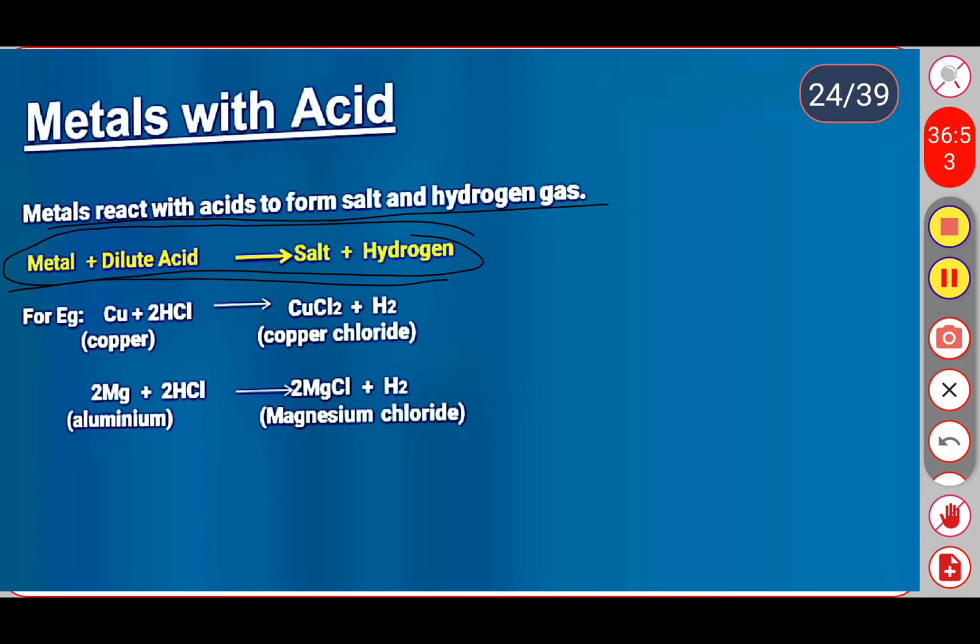For example, when copper reacts with the diluted HCl, it forms copper chloride along with the hydrogen gas. Similarly, when magnesium reacts with the HCl, it also forms magnesium chloride along with hydrogen. When aluminium reacts with the HCl, it forms aluminium chloride along with hydrogen gas. When iron reacts with the HCl, it forms ferric chloride along with hydrogen gas.